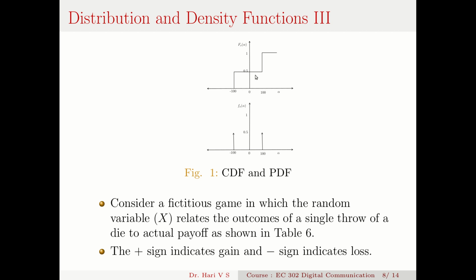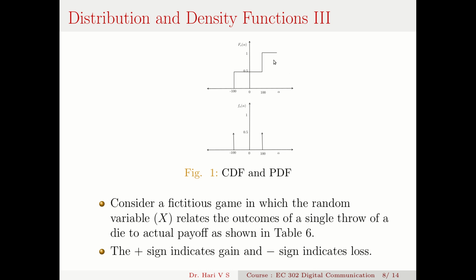Now, when it crosses 100, if I look from this point to the left, the probability that x is less than or equal to alpha, how many outcomes are there? I have two possibilities: a loss of 100 rupees, which is due to a tail, and a gain of 100 rupees, which is due to a head. So it is the probability of getting a head or a tail, which is 1.